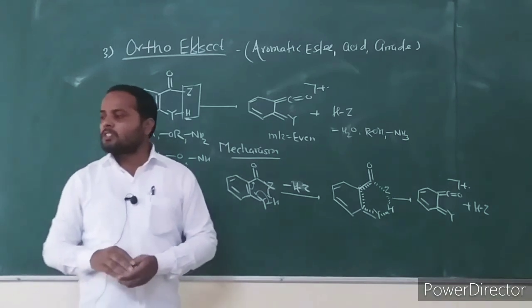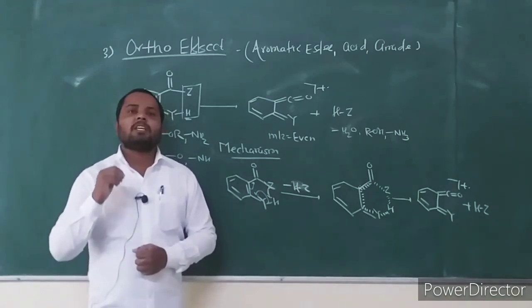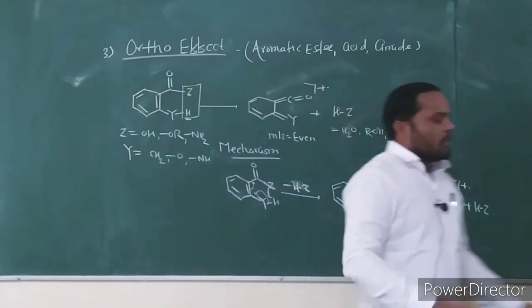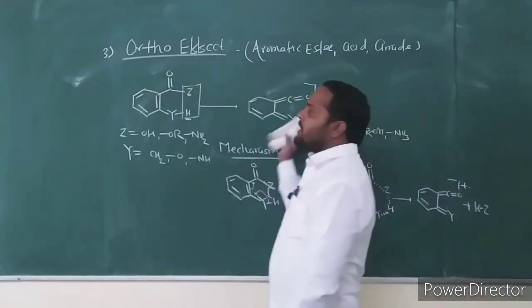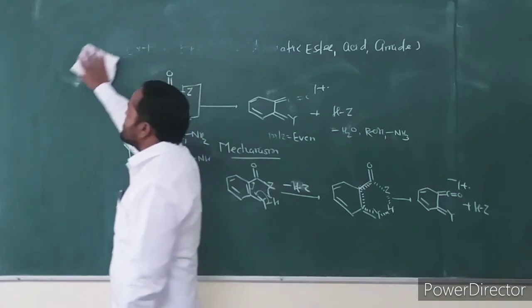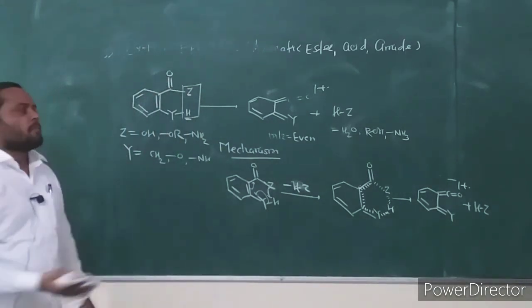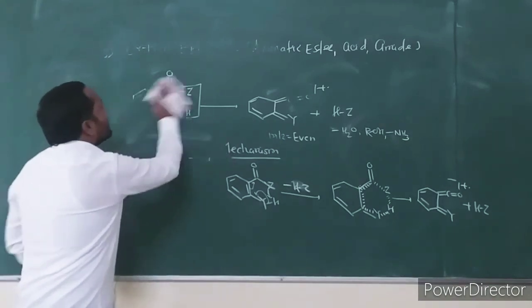What is the importance of this ortho effect fragmentation? Ortho effect fragmentation is very important to distinguish the ortho isomer from the corresponding meta and para isomers.